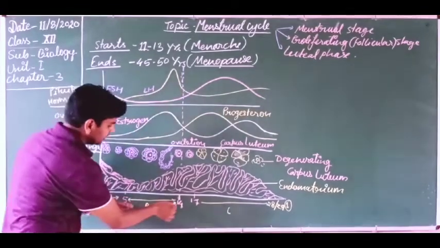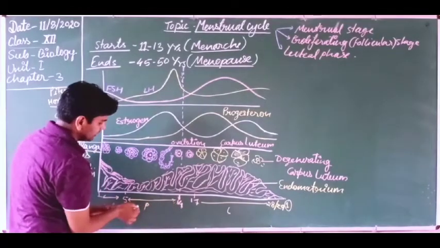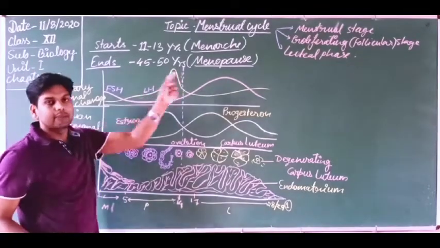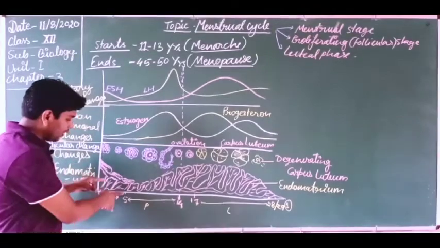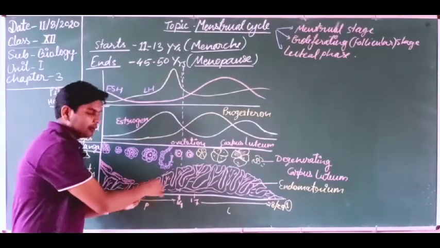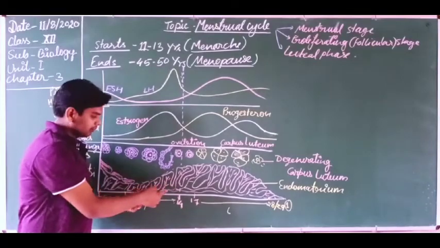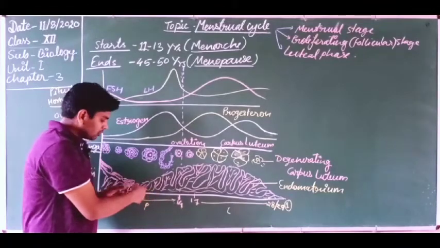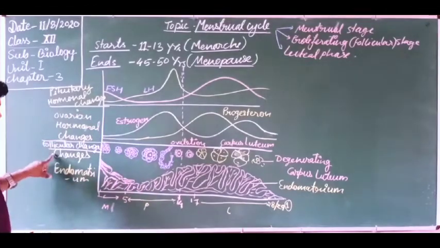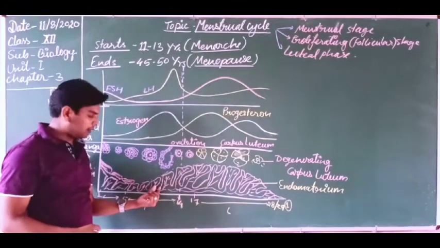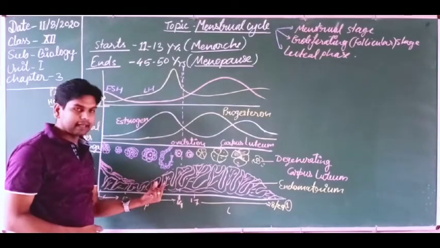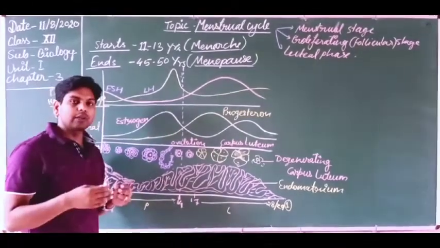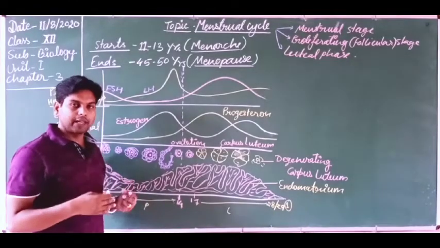Okay, here what happened? The estrogen level is high, and also this is luteinizing hormone, LH, it is rising slowly. Okay, so this stage up to the 14th day is known as the proliferative phase. Why proliferative phase or proliferating phase? Because here the endometrium, which was degrading in the menstrual stage, is getting developed, or started to develop again, because the first cycle has been completed. Now the next cycle is going to start. So the cells of the endometrium are getting developed, and the blood vessel formation is occurring again. So that is why this stage is known as the proliferative. Why? Because proliferation means development of the endometrium is occurring.